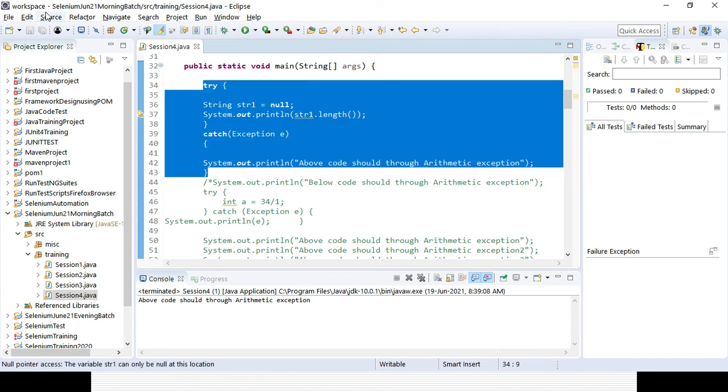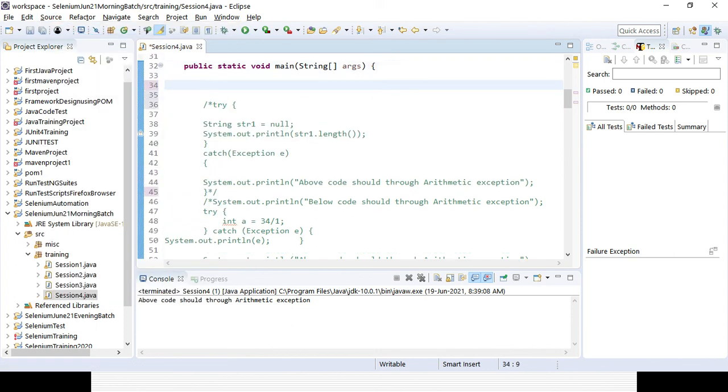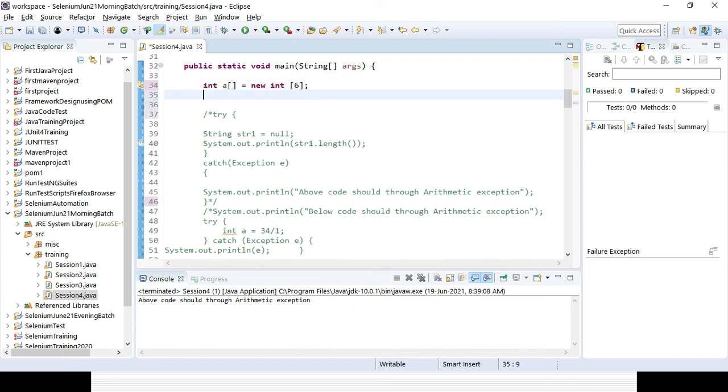So I will be giving another example here. Suppose I am defining an integer array. Integer a equal to, and I am defining the size of the array as new integer, say 5 or 6. So 0 to 5, right? Those will be the values. Then I want to assign some value, suppose a 3 equal to 30.